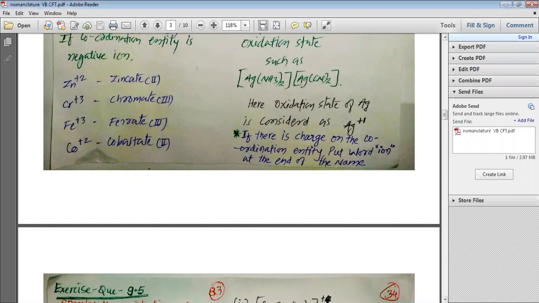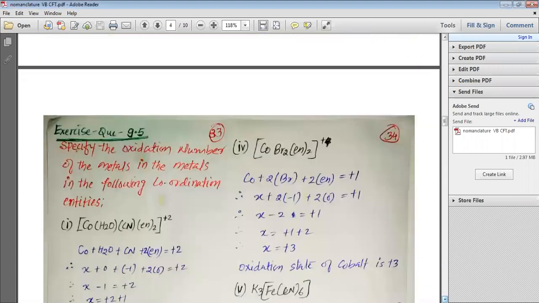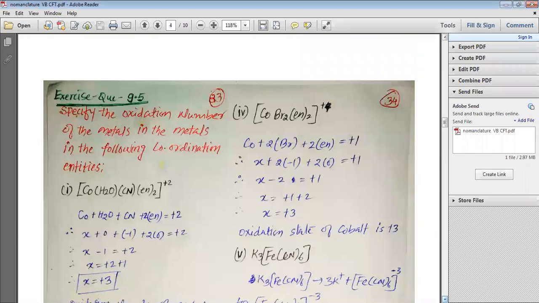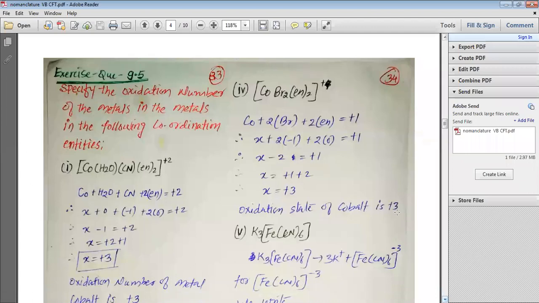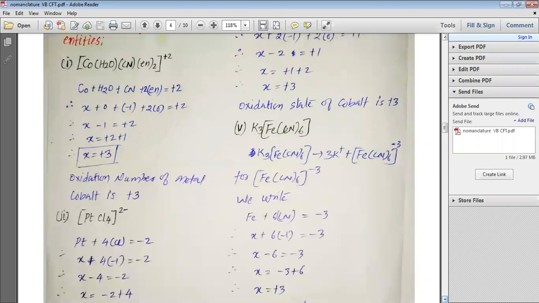In the book, they do not follow the rule, but it is better if we write the word "ion" at the end of the name that we write for a particular coordination entity, if that coordination entity has a charge. Now we shall study how to write the oxidation number of the metal in the following coordination entities. So now we are going to study how to calculate the oxidation number.